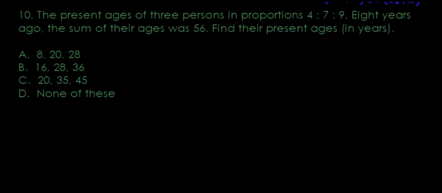The present ages of 3 persons are in proportions 4, 7, and 9. 8 years ago, the sum of their ages was 56. So we know that this isn't the exact age. Actually, the ages are supposed to be 4x, 7x, 9x, right? These are the ages. But what they're interested in is 8 years ago. That means I'll subtract 8 from each.